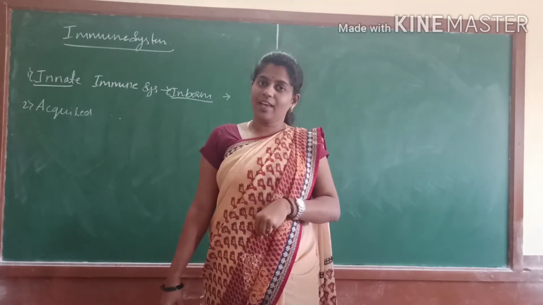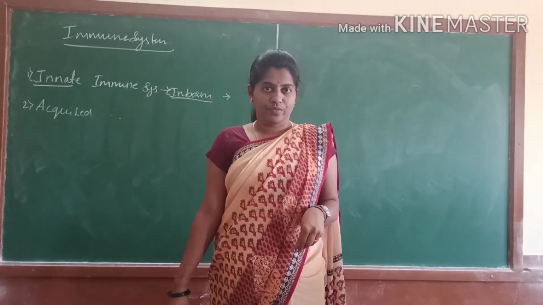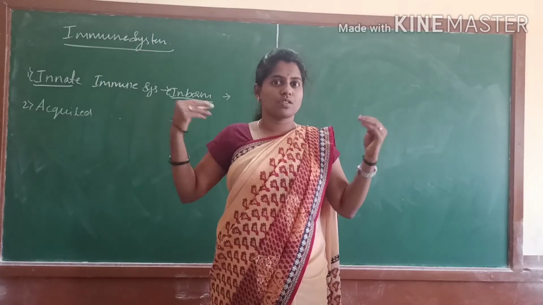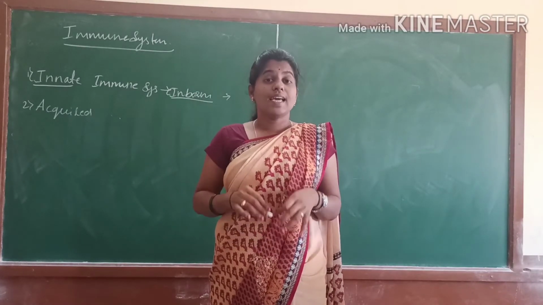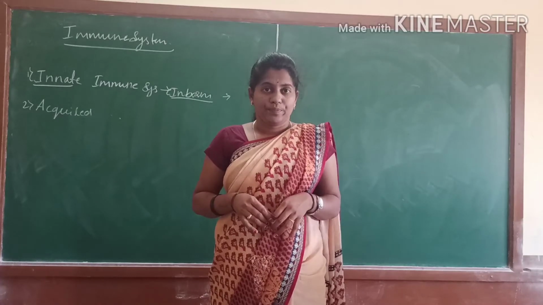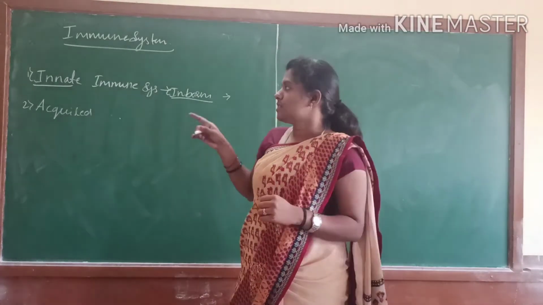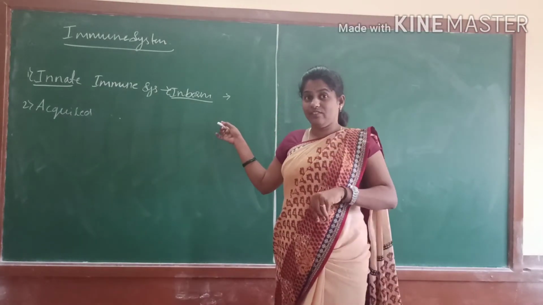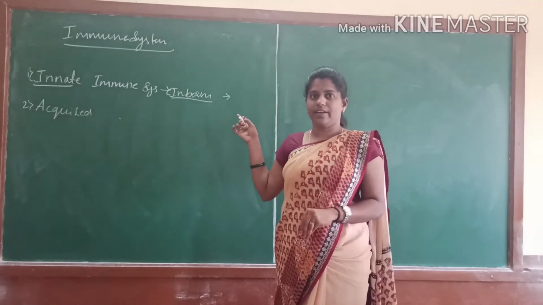It already exists in our body. It is not acquired from another source. That type of system we call innate, which is already present inside.